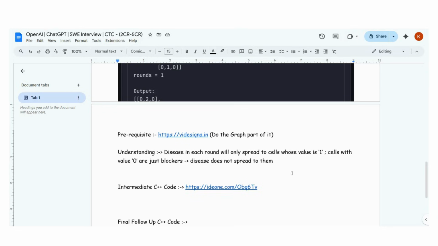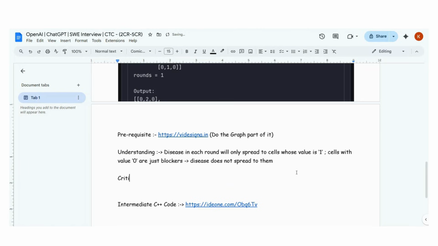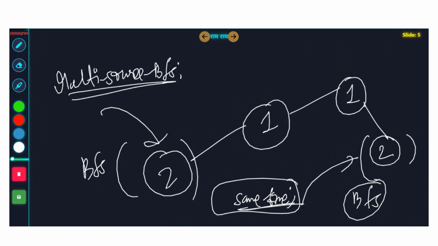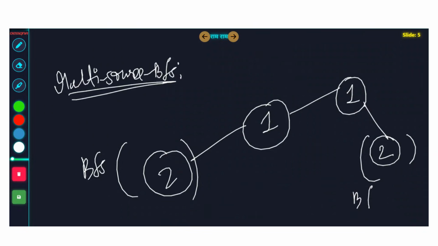So let's write this critical observation here: you need to do BFS from all nodes whose value is 2 at the same time. Hence, multi-source BFS will be used. If you don't know these concepts, please do my free graph course. It's given there. Hence, multi-source BFS will be utilized. How do we do multi-source BFS, guys? Simple. You must be thinking, sir, how do we start BFS at the same time?